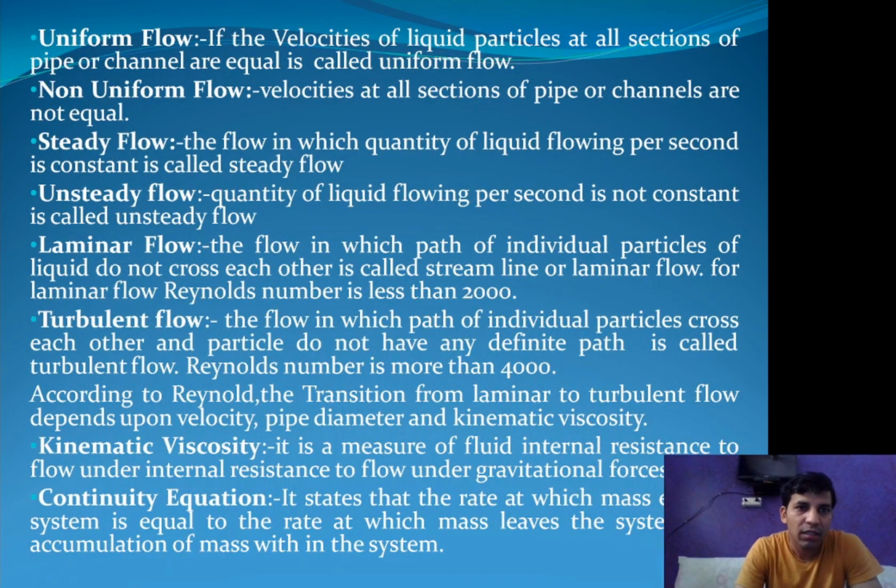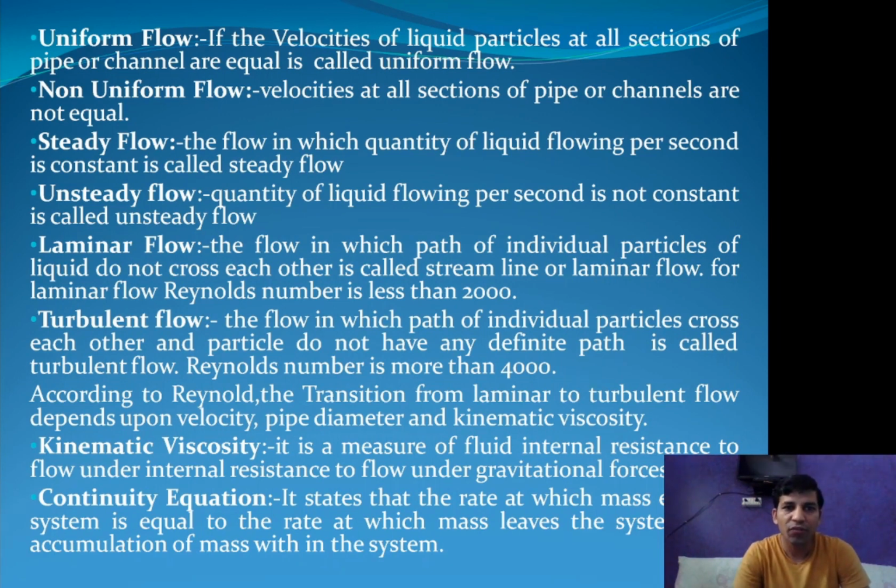Next is types of flows. We can discuss the types of flows in fluid mechanics. First is uniform flow. If the velocity of liquid particles at all sections of a pipe or channel is equal, that is, water is flowing in a pipe or channel and the velocity is the same in the whole section, that flow is known as uniform flow.